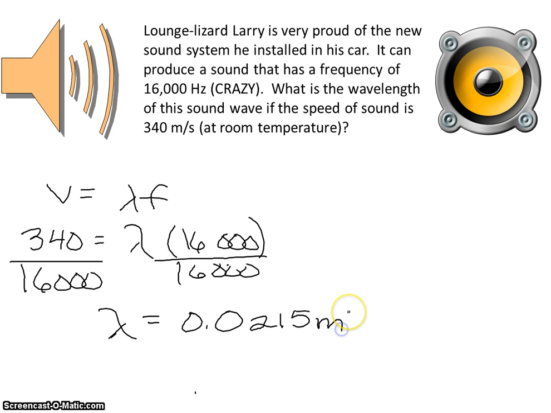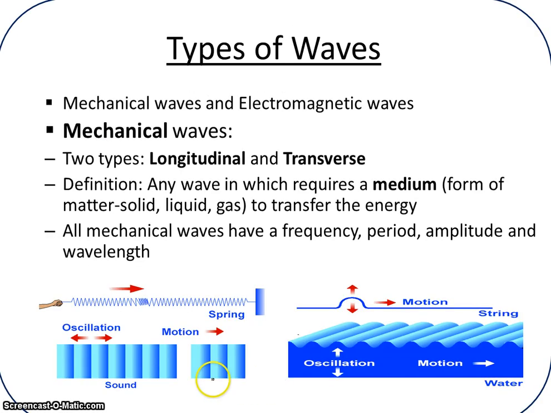and since wavelength is a distance, it's measured in meters. So it may not make a whole lot of sense. If you were to convert this into centimeters, that would basically be 2.2 centimeters. So that's about an inch. So what we're saying here is that the wavelength of this wave is about 1 inch from one place to the other. And we're going to talk about the parts of a wave pretty soon here.